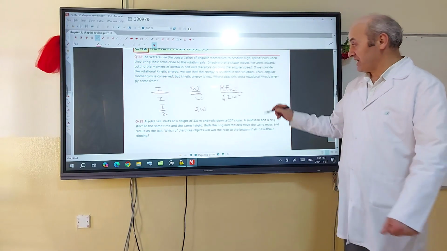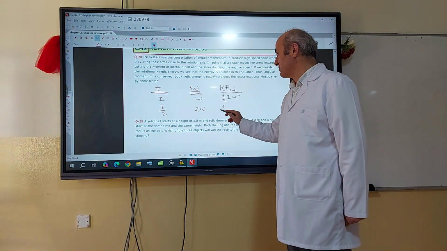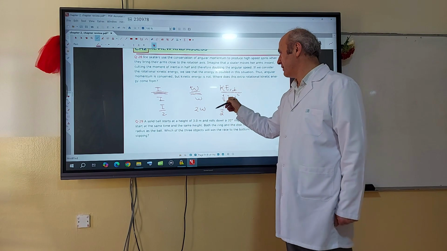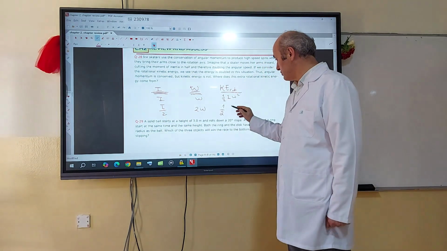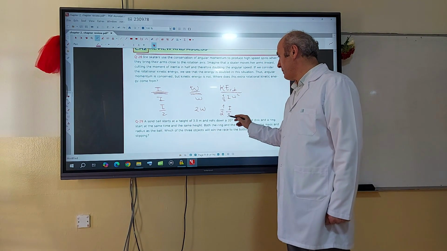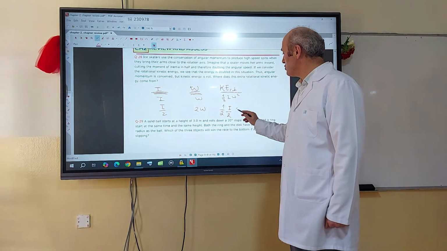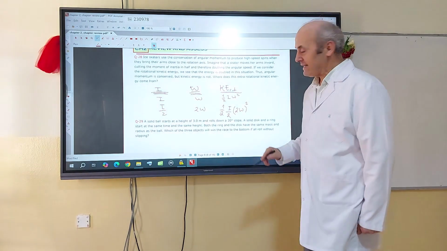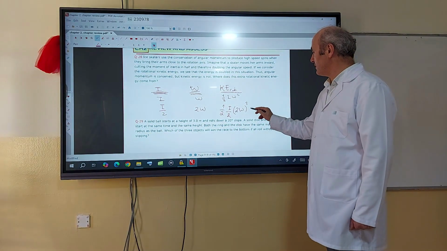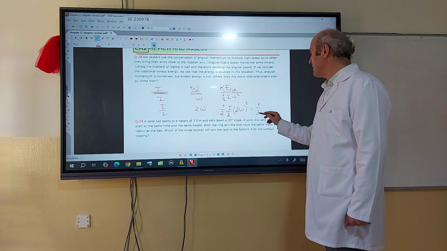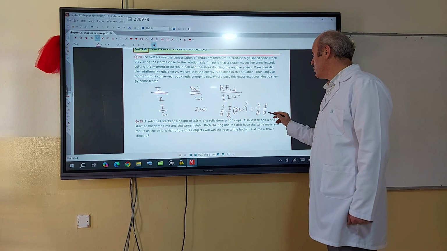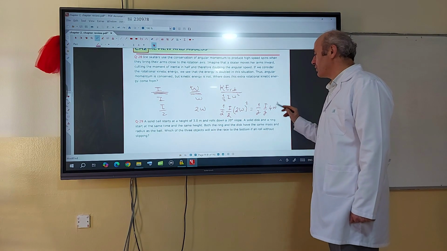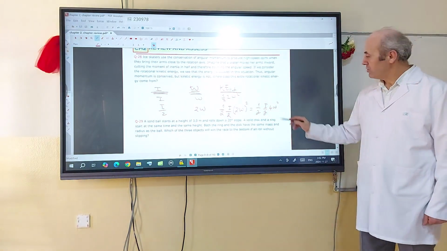Then the rotational kinetic energy, let's calculate it. 1/2. What happened to the I? I changed to I/2. What happened to omega? It doubled. So I should square 2 omega. Then the result is going to be 1/2 times I/2 times 4 omega squared. 4/2?